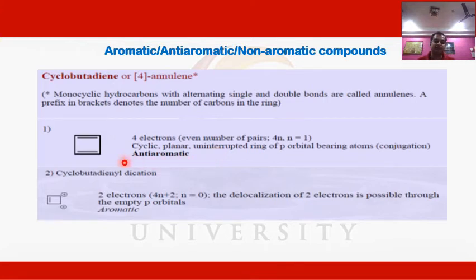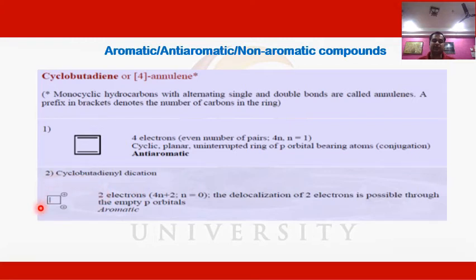Similarly, if we take the example of the cyclobutadienyl dication, in this case we can see that it has only one pi bond. That means it has two pi electrons. When we apply the rule in this case, we get the value n is equal to 0. It means it should follow the 4n plus 2 pi electron rule.